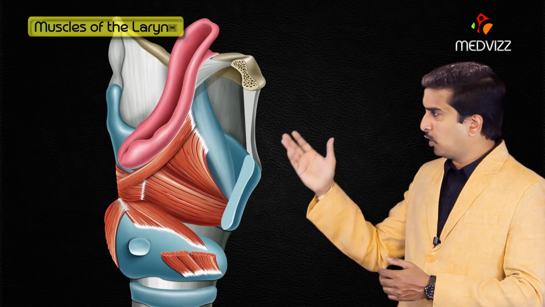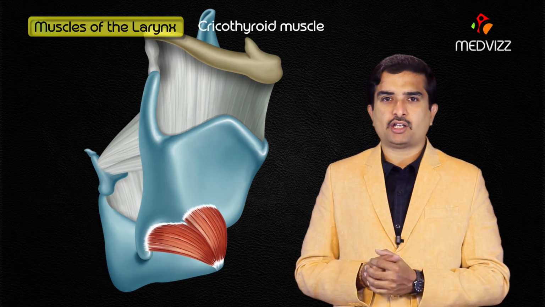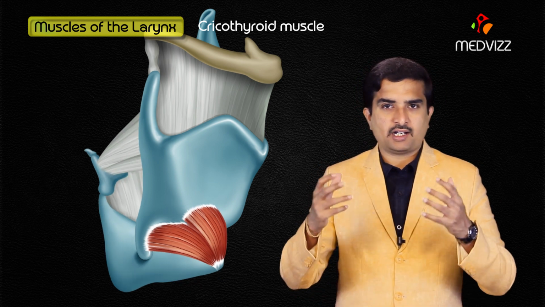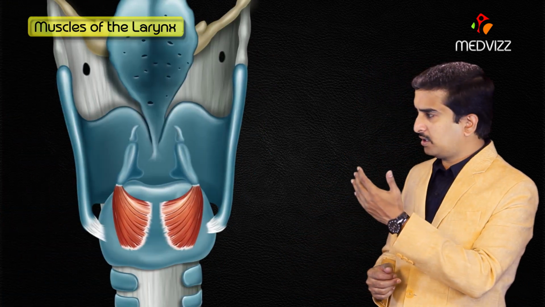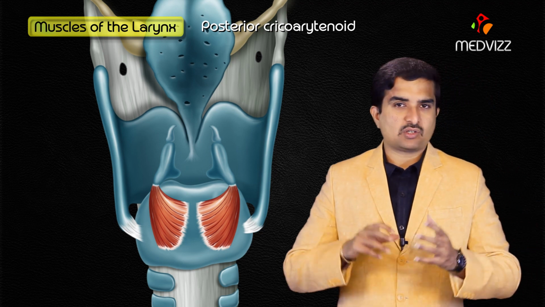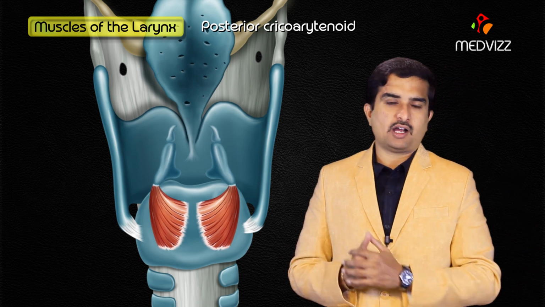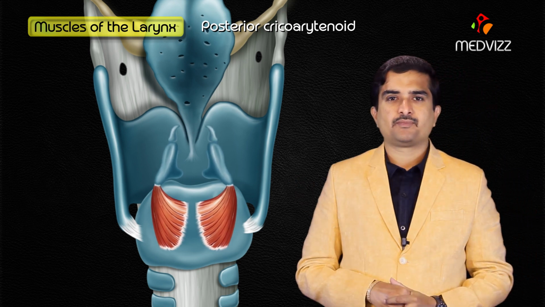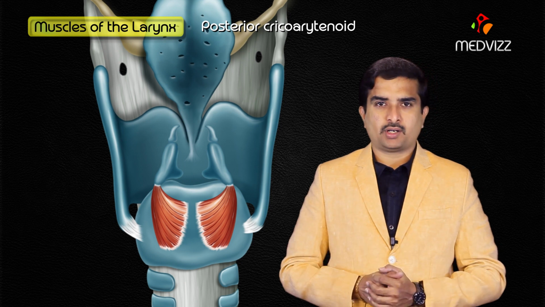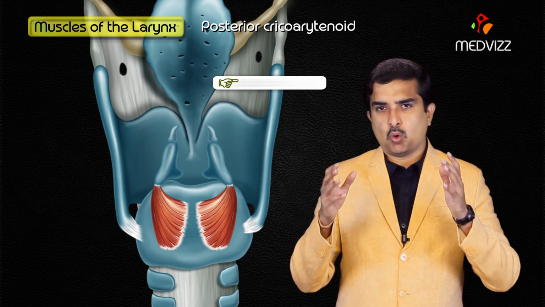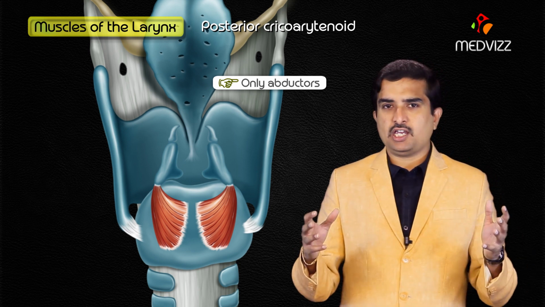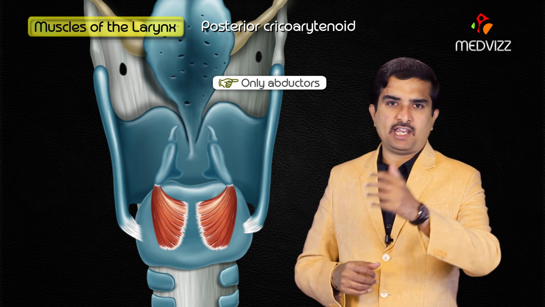And the following are the muscles of the larynx. Cricothyroid, which tilts the thyroid cartilage forwards, and the main action is it tenses and adducts the vocal ligaments. And next is the posterior cricoarytenoid, which laterally rotates the arytenoid cartilage, and the action is it abducts the vocal ligaments. So note an important point over here, that these muscles are the only abductors of the vocal ligaments and are thus extremely important in maintaining an open airway.